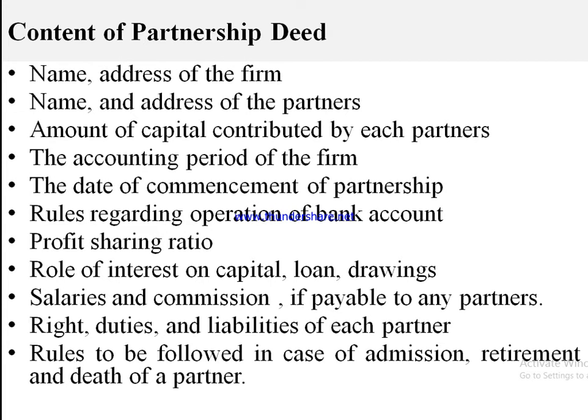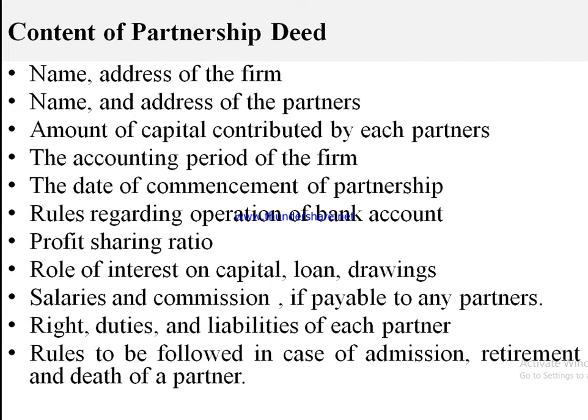The first one is the name and address of the firm. The partnership deed contains the name and address of the firm, and if there are any other branches of the firm, even their names and addresses will be mentioned in the partnership deed.